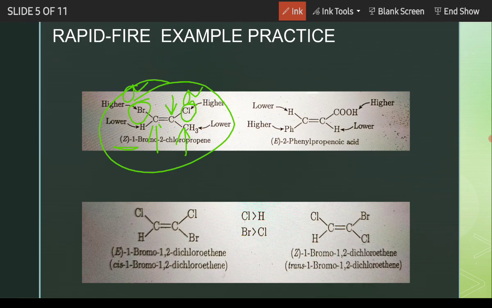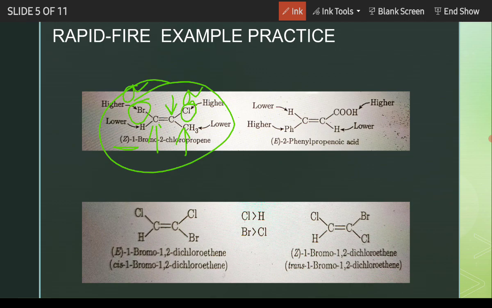But keep in mind that EZ nomenclature is quite general. For butene systems, cis-2-butene and trans-2-butene, we can also call them EZ. EZ is applicable for everything, we can assign EZ whether the highest priority and lowest priority groups are the same or different. EZ nomenclature is quite general.